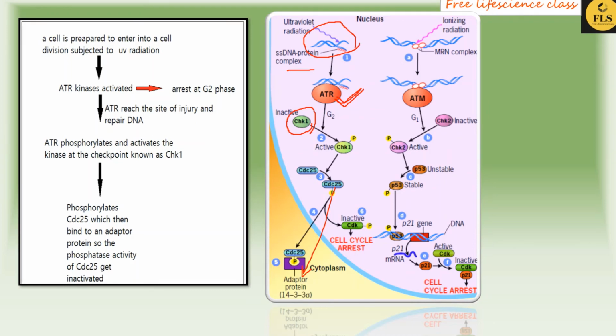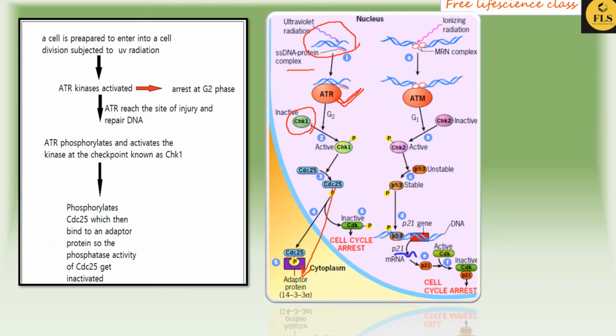So what happens? The ATR will phosphorylate a kinase known as CHK1, and this phosphorylated CHK1 in turn phosphorylates CDC25. Phosphorylated CDC25 will bind with an adapter protein, and this CDC25 is now not available for activating the CDKs. Thereby the cell cycle gets arrested, because a phosphorylated CDK cannot be active.